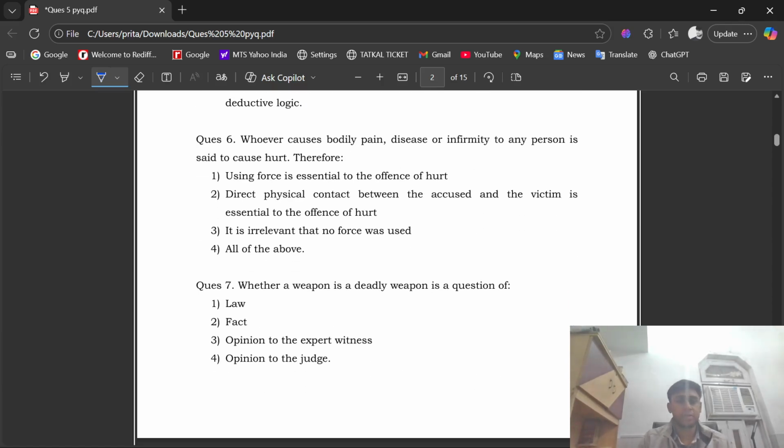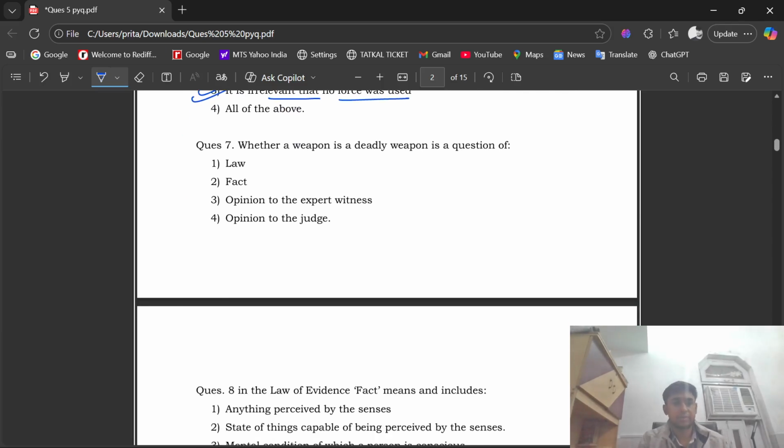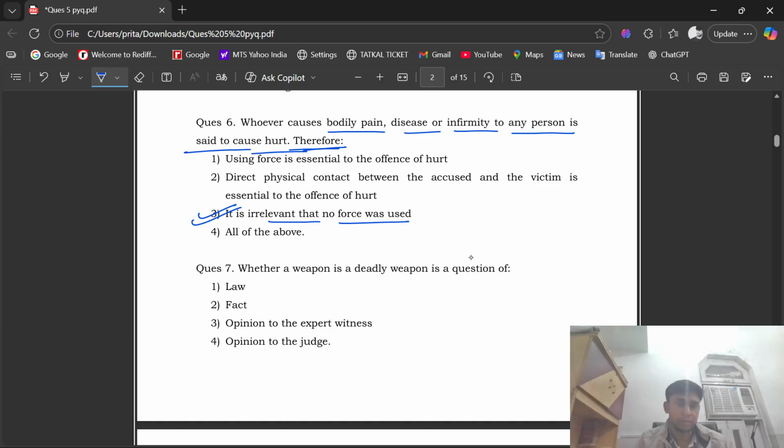Question number 6. Whoever causes bodily pain, disease, or infirmity to any person is said to cause hurt. Therefore, it is irrelevant that no force was used. Let me read this question one more time. Whoever causes bodily pain, disease, or infirmity to any person is said to cause hurt. It is irrelevant that no force was used. Okay. Should I read all the options?